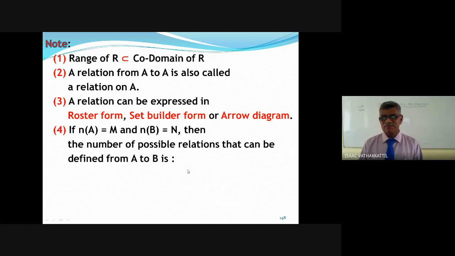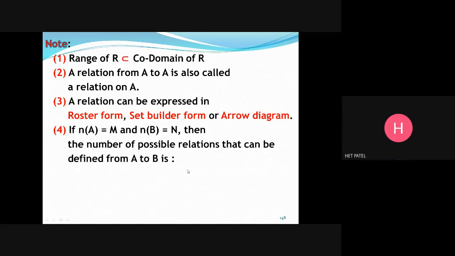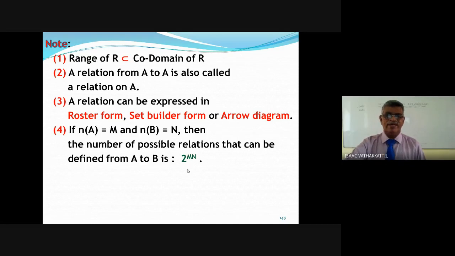What is a relation? It is a subset of A cross B. A relation is a subset of A cross B. I am reminding again, A cross B can have m into n elements. How many subsets then? I am going to the beginning question. How many subsets? 2 raised to mn. Exactly, 2 raised to mn.